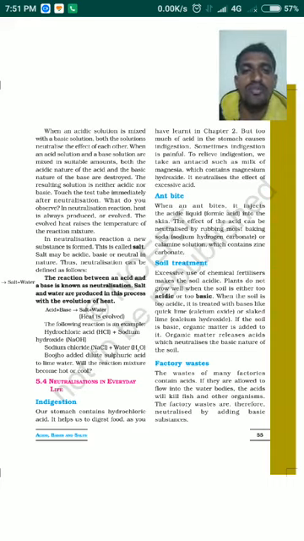So dear students, I hope you have understood all these concepts of neutralization in our day-to-day life. Make notes of it and study well.